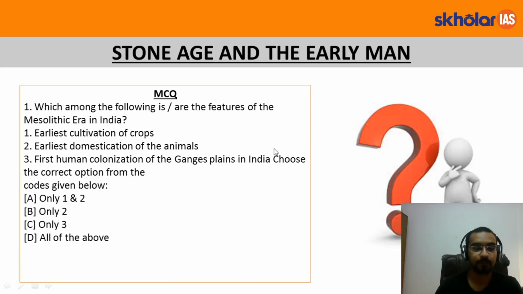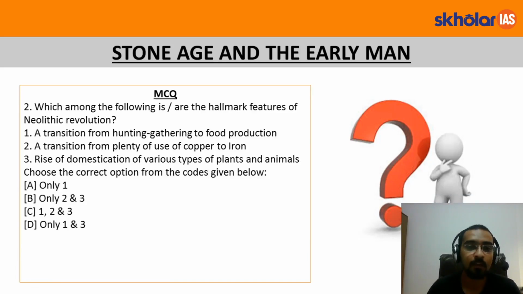Let's take up another question, an MCQ. Which among the following are the hallmark features of the Neolithic revolution? A transition from hunting gathering to a food producing society. Transition from plenty of use of copper to iron. Rise of domestication of various plants and animals.